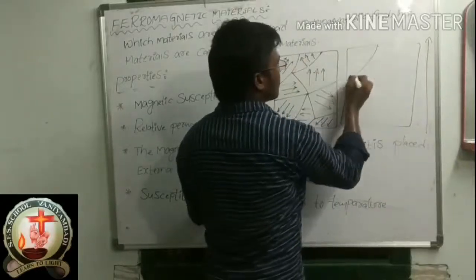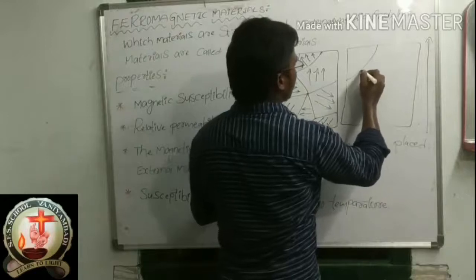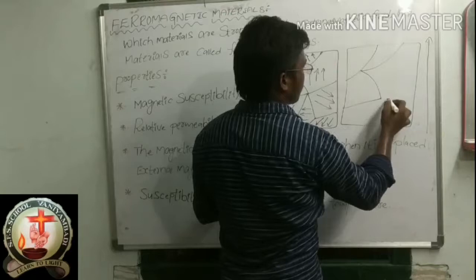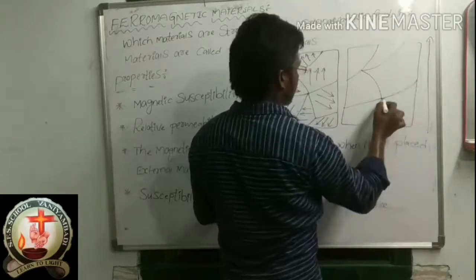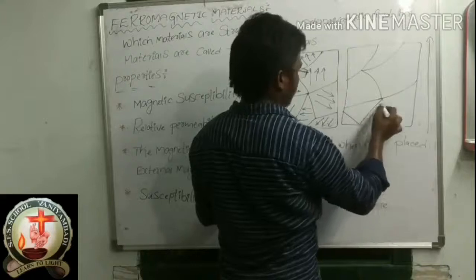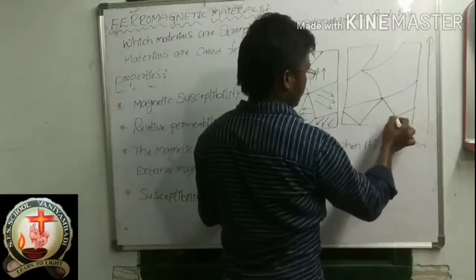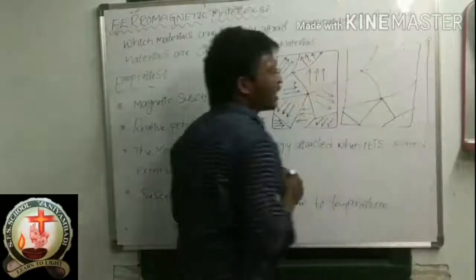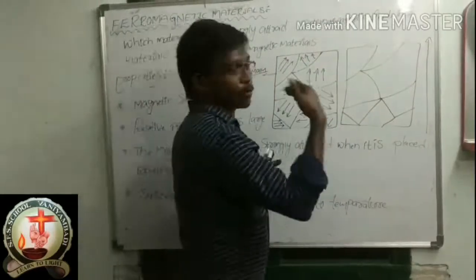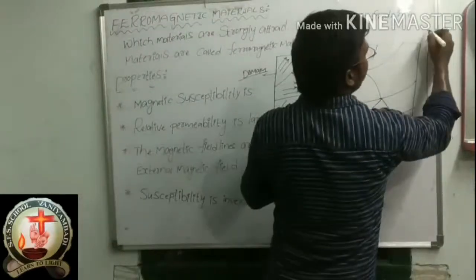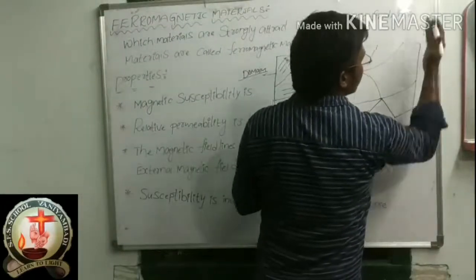These are the small regions. What is the direction of the external magnetic field? Top. This is the external magnetic field direction, B bar, top, right?